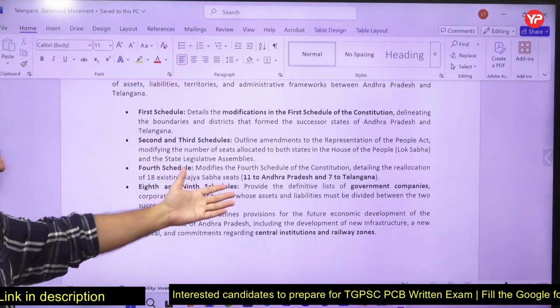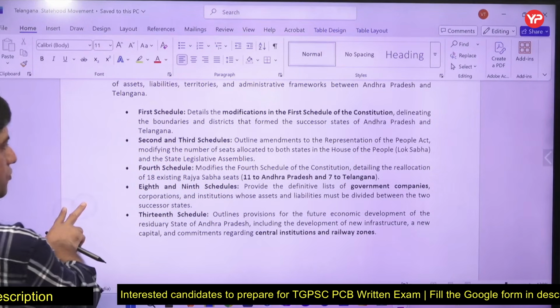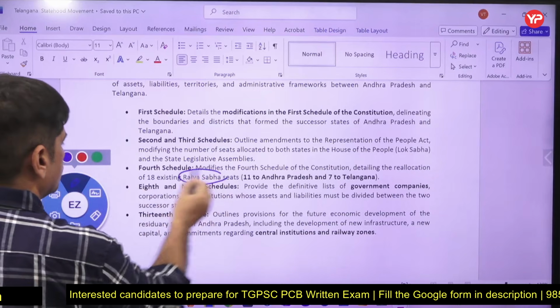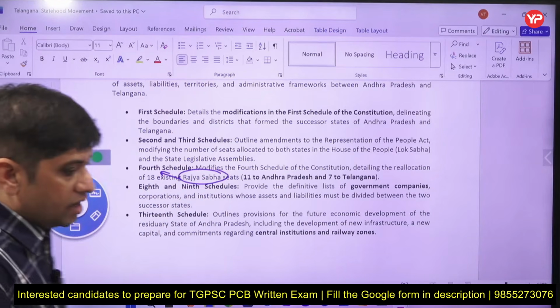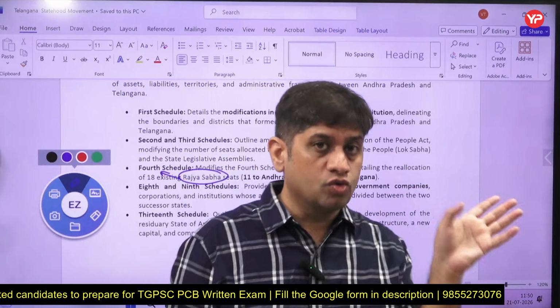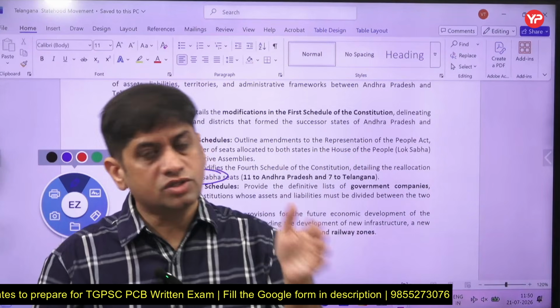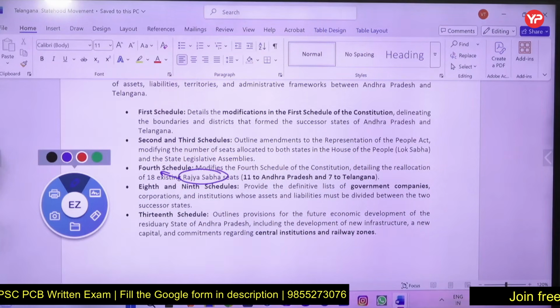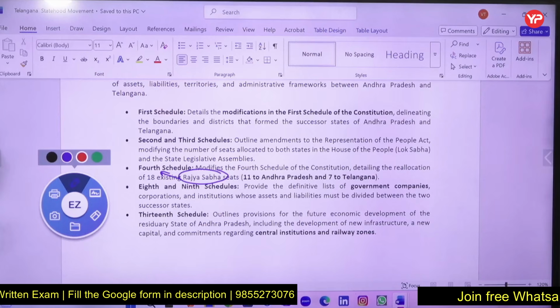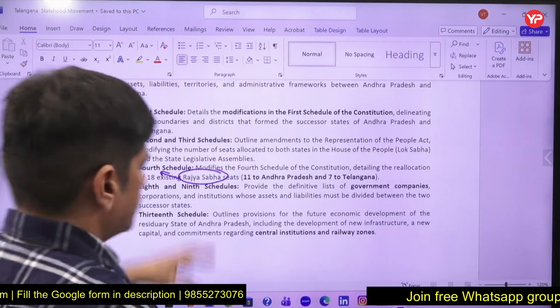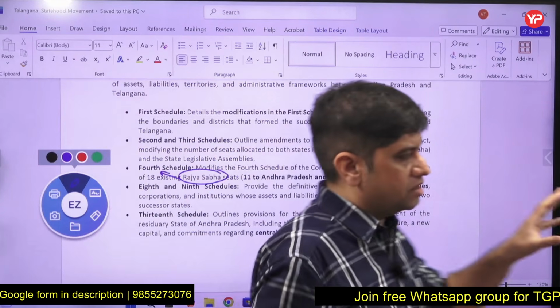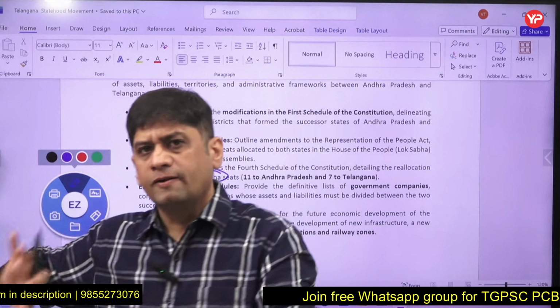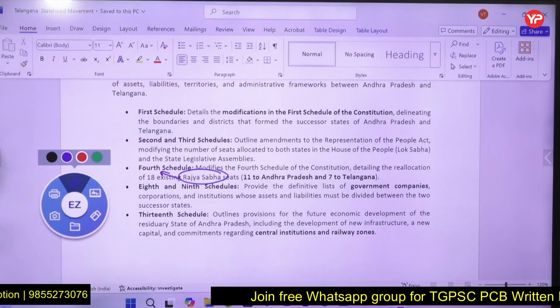Fourth schedule talks about number of MPs in Rajya Sabha. Fourth schedule is about MPs Rajya Sabha, and if you go to Indian constitution, the fourth schedule talks about Rajya Sabha MPs, how the MPs are there. So I'll be discussing with you the 12 schedules of Indian polity, and then I'll link it up with these 13 schedules of this particular act.